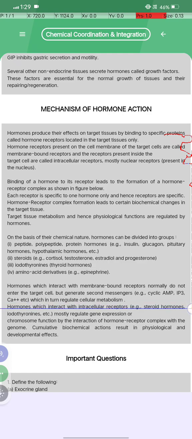And hormones which interact with intracellular receptors, for example steroid hormones, iodothyronines, etc., mostly regulate gene expression or chromosome function by the interaction of the hormone-receptor complex with the genome. Cumulative biochemical actions result in physiological and developmental effects.